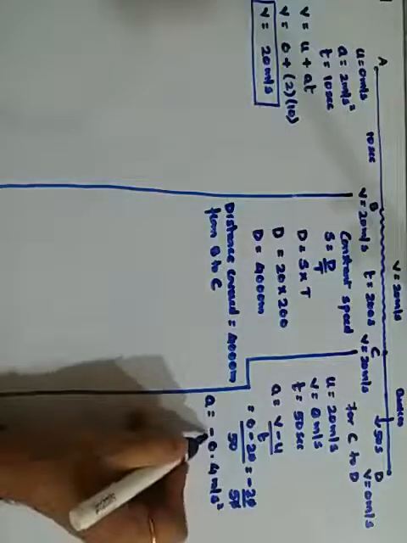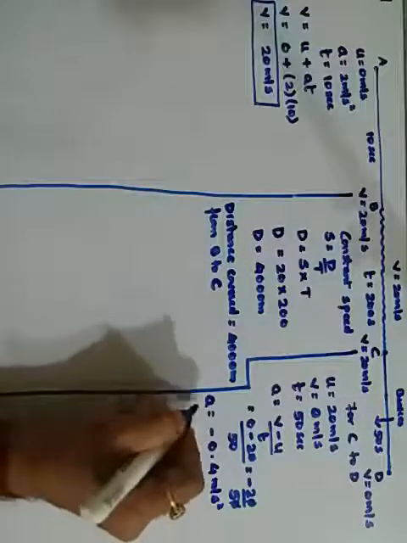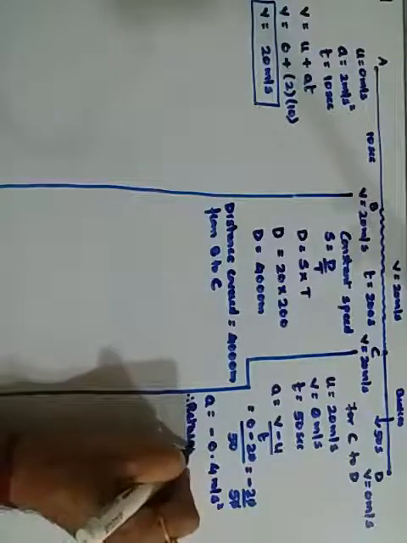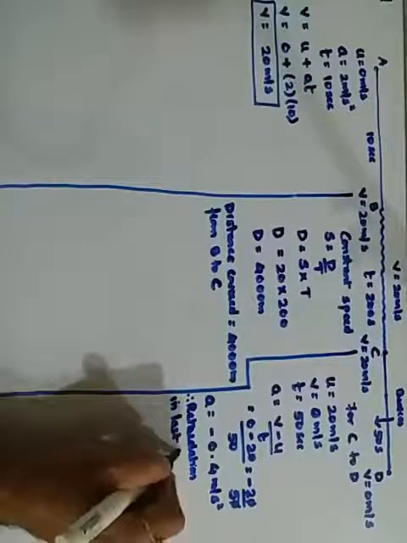But since acceleration is negative, it is called retardation, and therefore the retardation in the last 50 seconds is 0.4 meters per second square. Got it? How much is making sense?